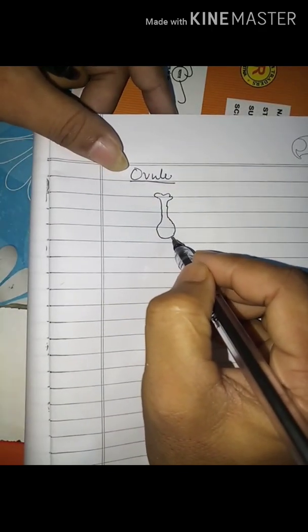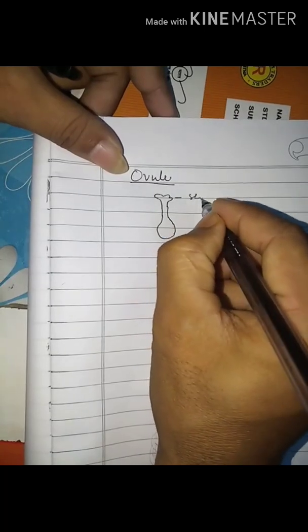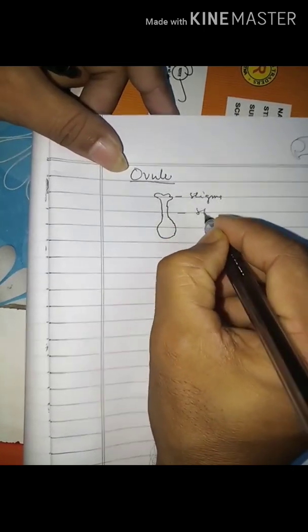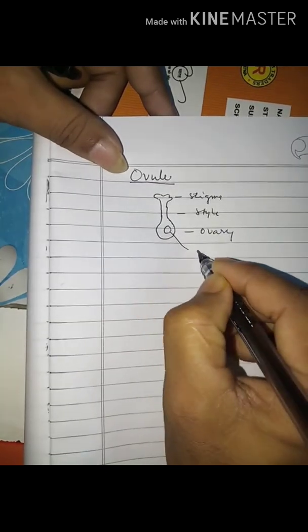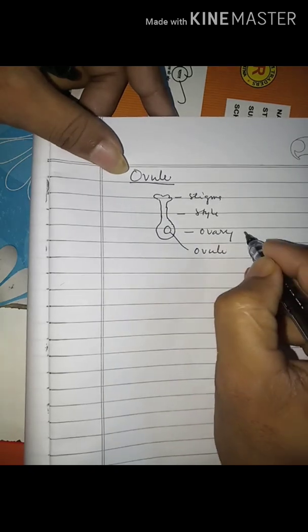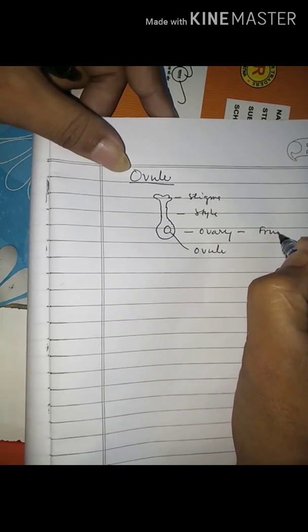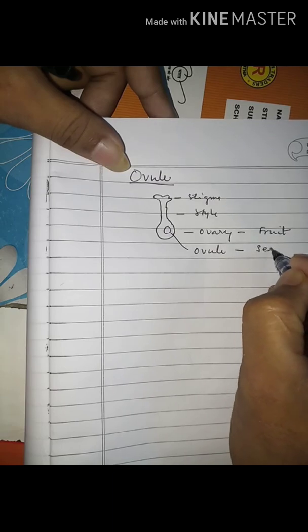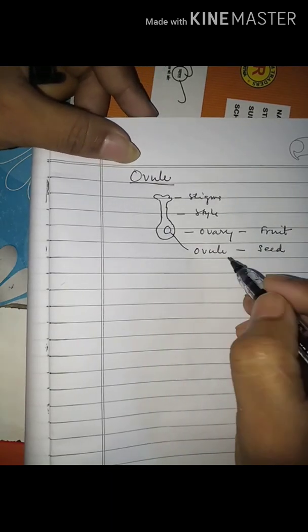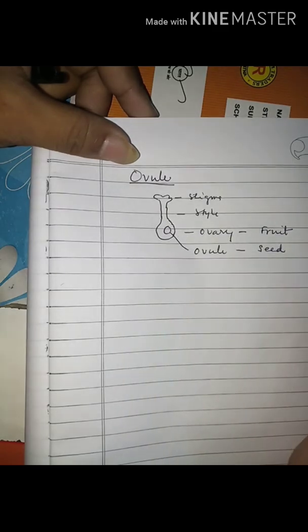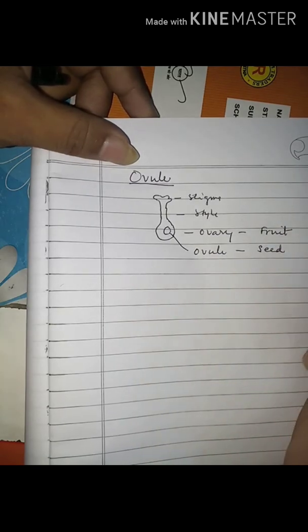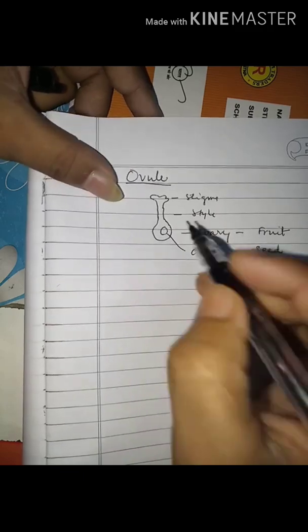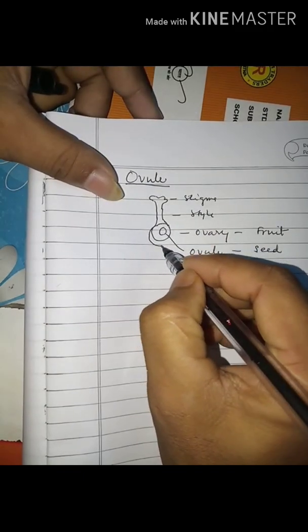So this is the carpel that consists of stigma, style and ovary. An ovary contains ovules. This ovary develops into the fruit and the ovule develops into the seed. If the number of ovules is single inside the ovary, the fruit will contain a single seed, and if the number of ovules is many, the fruit contains many seeds. Clear? Now we'll discuss the structure inside the ovary.